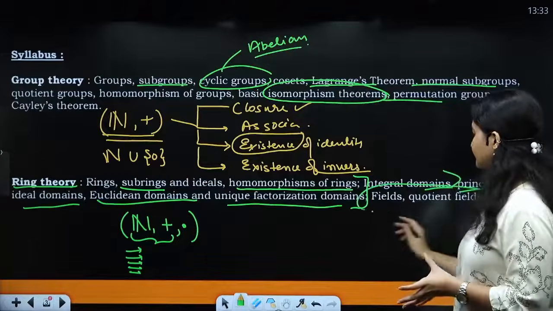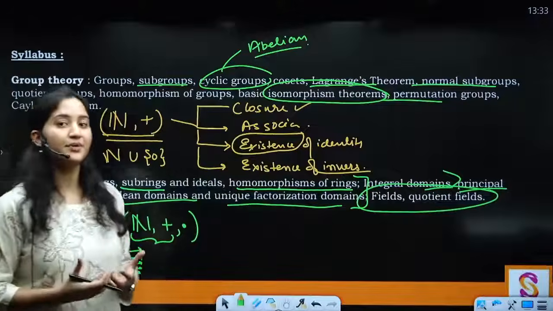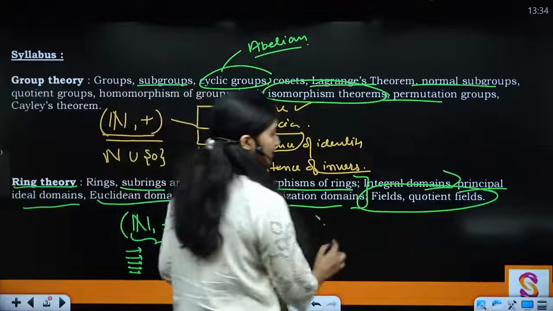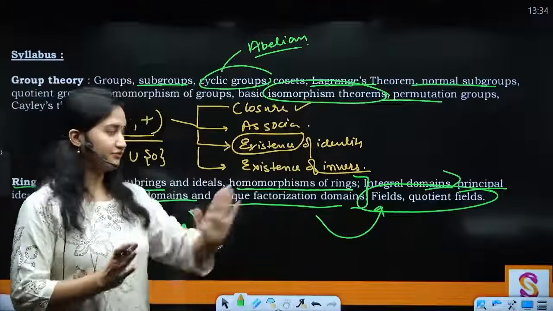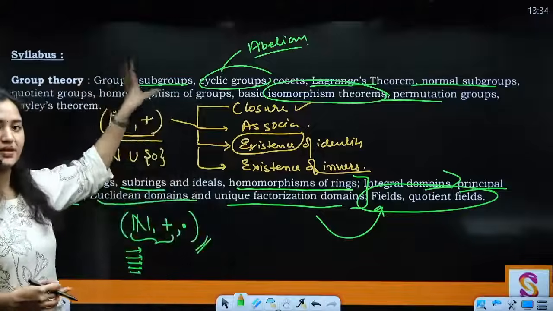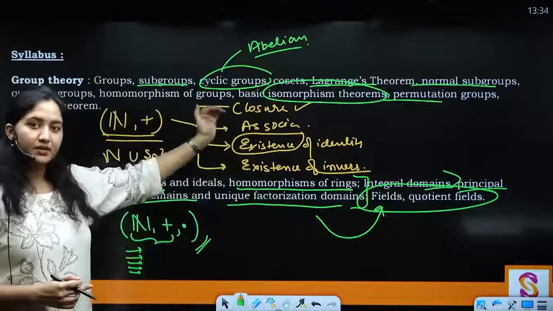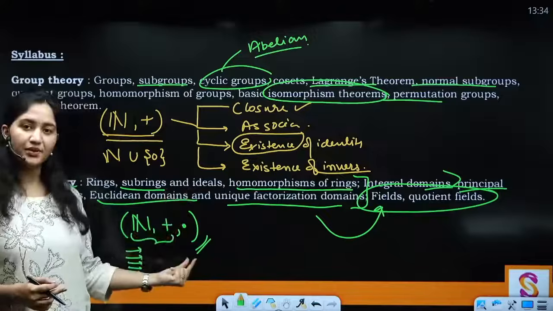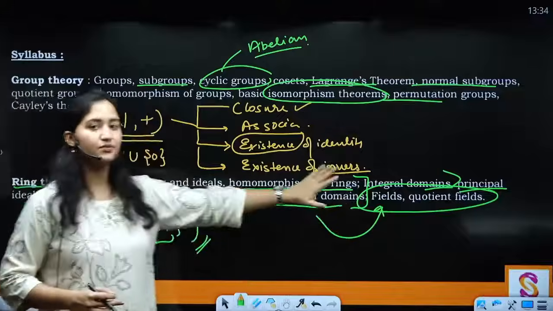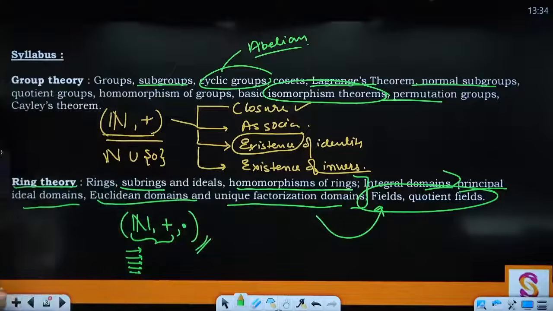It is going to be this: fields and quotient fields. What are the conditions? What are the properties that an algebraic structure of this sort must satisfy in order to become a field? घूम फिर के आपने फील्ड पे पहुंचना है. So आपको स्टेप समझ में आ गए what we are trying to do. So first we'll start with group, that is one algebraic structure with one binary operation. फिर उसमें सारी properties we will study. Once we are done with that, we are going to introduce a second binary operation, and then with respect to that, gradually we are going to introduce properties, and finally we are going to end up with fields or quotient fields. Clear? All right, so this is about our syllabus.